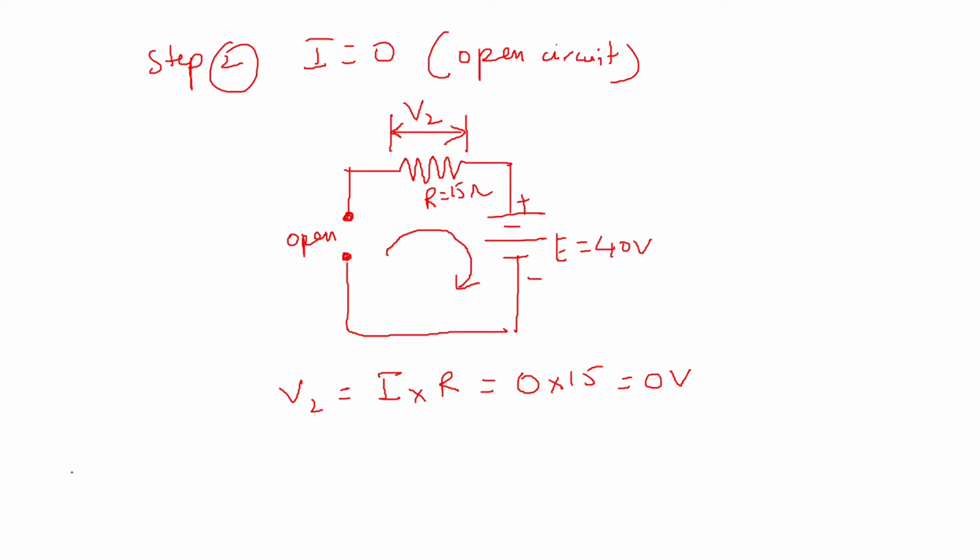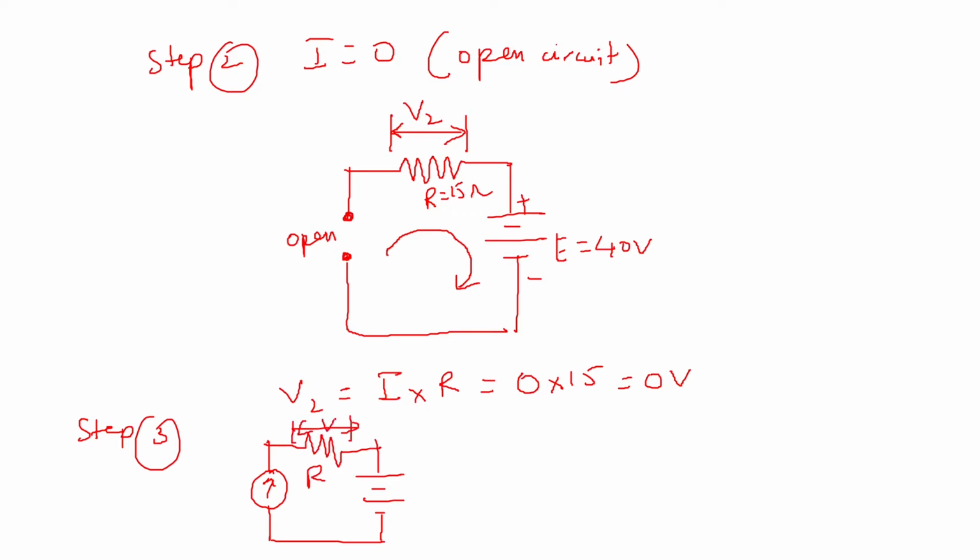Now the actual voltage across the resistance R, because of the current source and voltage source together, will be given in step 3: the actual voltage because of a current source and also voltage source across the resistance R, which is equal to V. This is because of this plus minus 40 volt and this 2 amperes. So in the original circuit, the voltage V will be given as a sum of V1 plus V2.